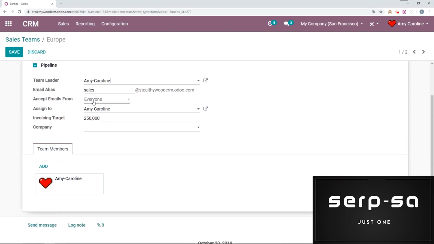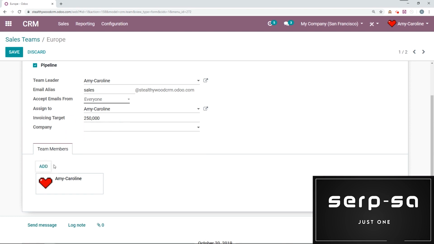So we can say who we will accept emails from. Okay, so we can say only followers, authenticated partners, or everyone. And I'm going to say everyone because I do want to have those opportunities coming in. Okay, and then I can say who I would like to assign the opportunities to. We have an invoicing target, and I can also select a specific company if I'm in a multi-company environment.